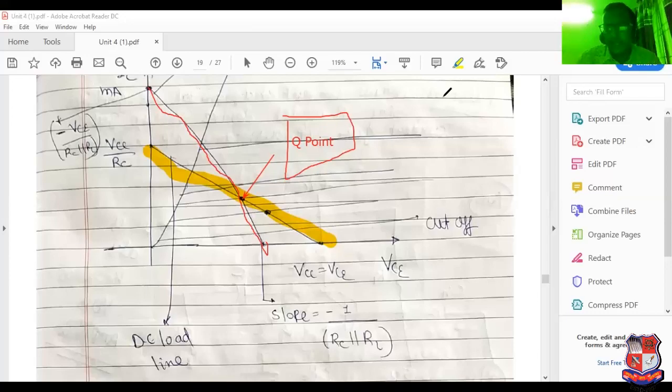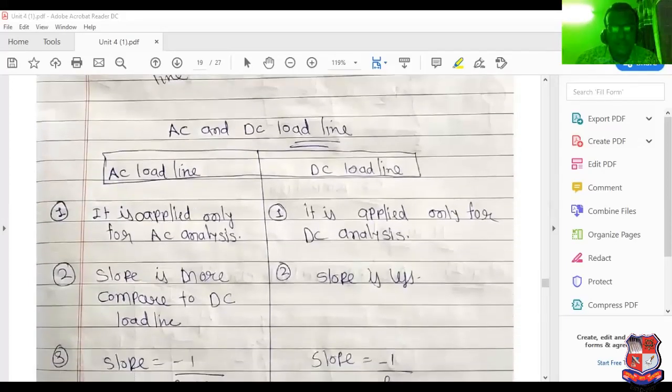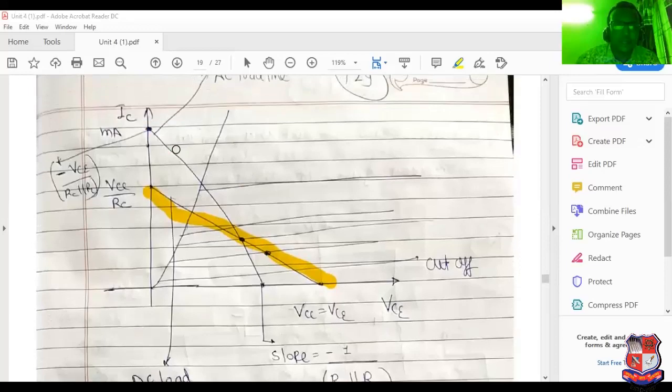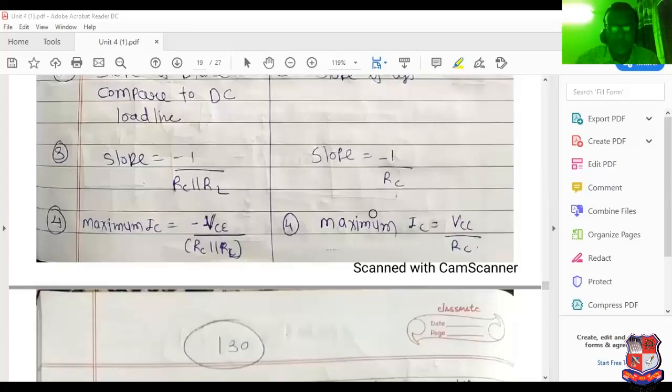So this is the complete explanation of the DC load line and AC load line. Again, repeating: in the AC load line current is more, in the DC load line voltage is more. Now I have compared both. The AC load line is applied only for AC analysis, the DC load line only for DC analysis. The slope of the AC load line is more compared to the DC load line, and the DC slope is less. What is the slope value? Minus 1 upon RC parallel RL.